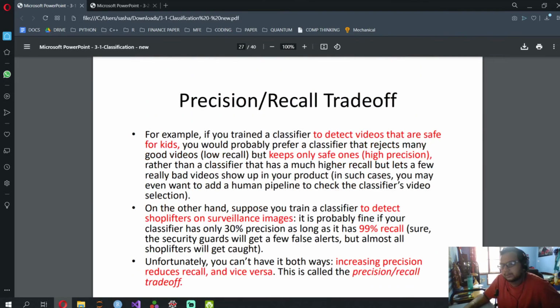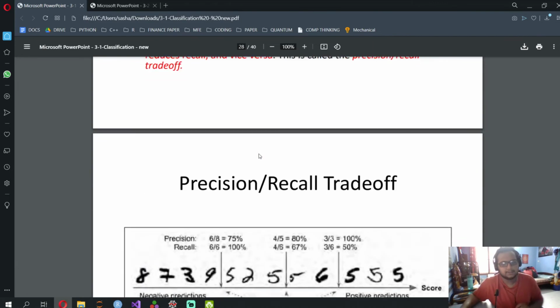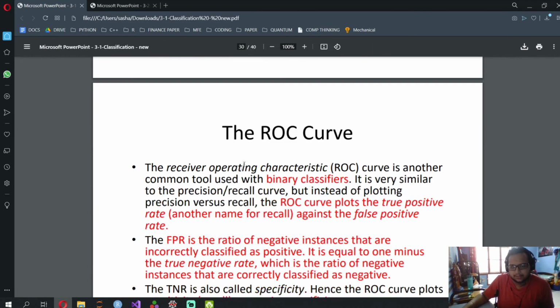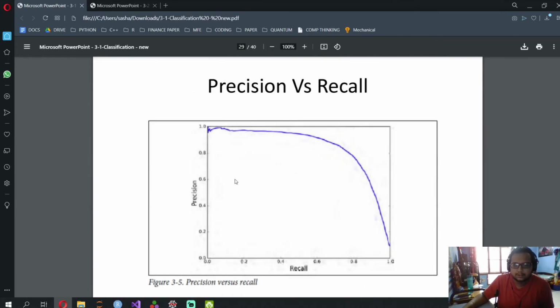Precision recall trade-off is when you have high precision, you have lower recall. When you have low recall, you have high precision, so you have to find the optimal value, or you need to decide where you want what. So in precision, you don't want an innocent person to be convicted of a crime that he is not guilty of. And in recall, you don't want somebody who has cancer to be predicted as not having cancer. Okay, so you need to increase recall over there. The precision recall curve looks like this.